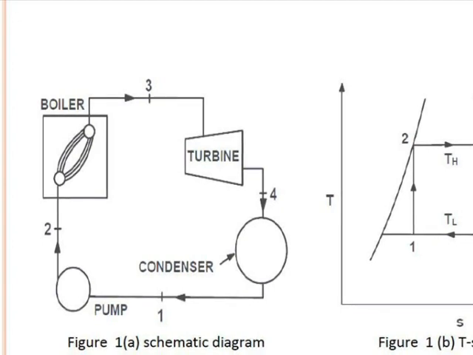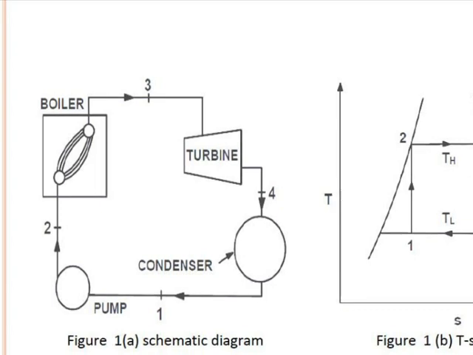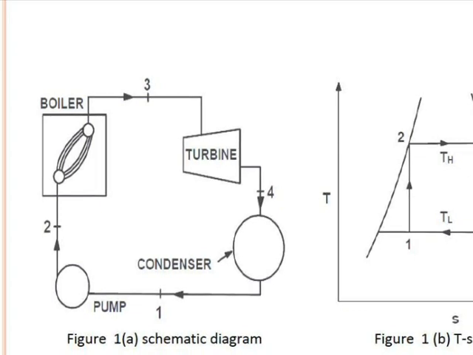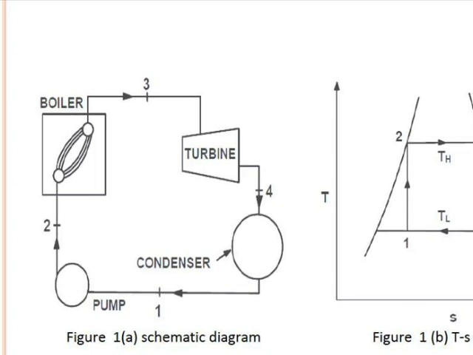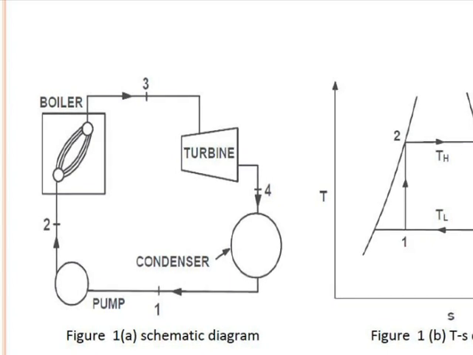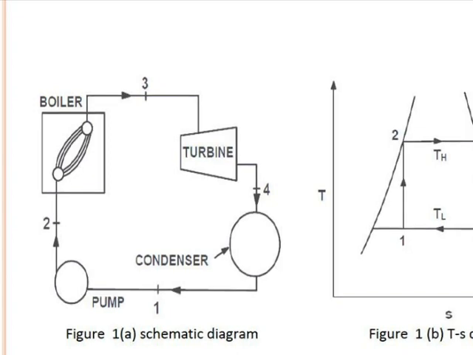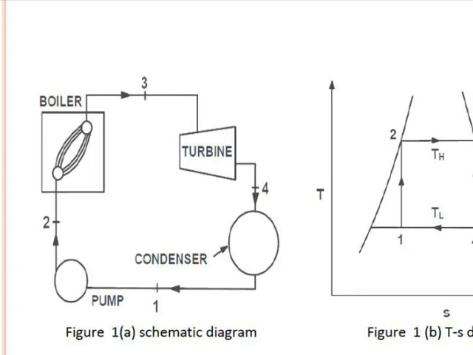In the steam turbine the steam expands and turbine work is available; the turbine shaft rotates, coupled with the armature of the generator, and electromotive force, that is EMF, is available. So between 3 and 4 the turbine is available where work output is produced,